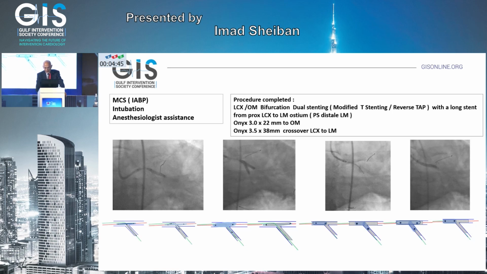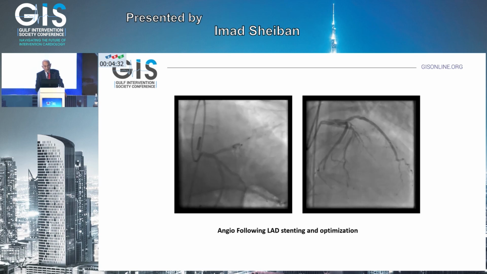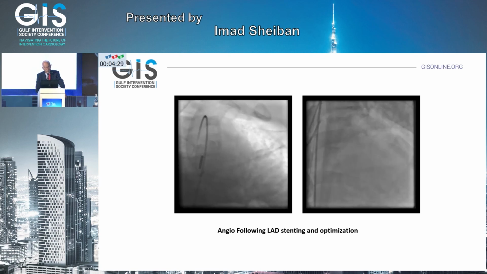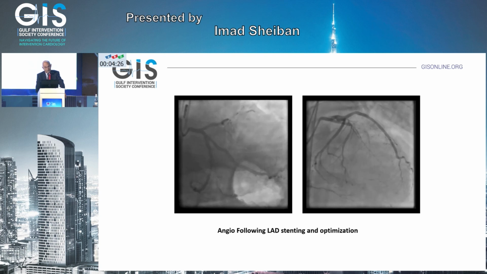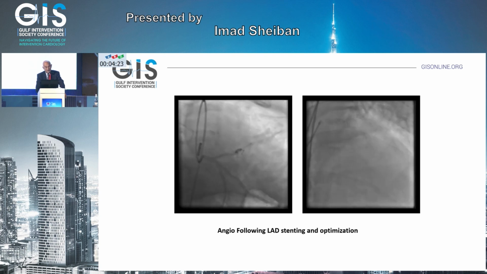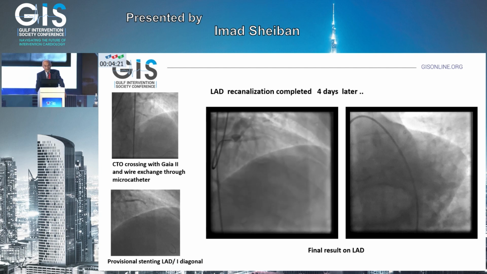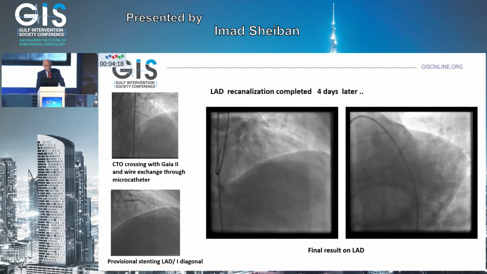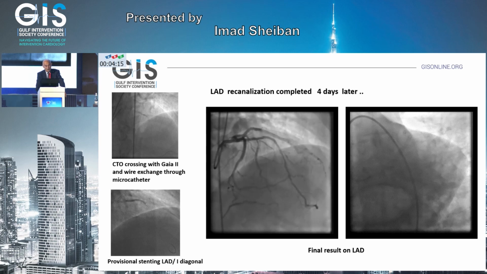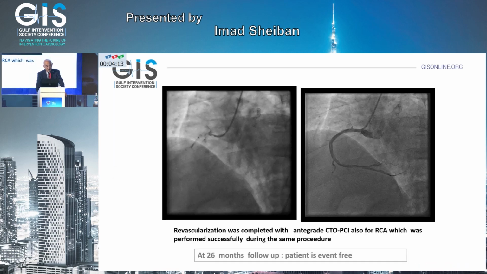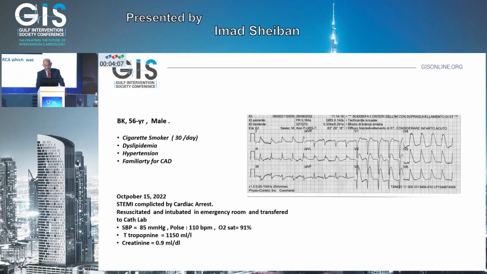So use whatever you are more familiar with and do it very quickly. And I think if you have another expert operator beside you to take care of other aspects of hemodynamic stability of the patient, it will give more and more chance of success in this procedure. In this case, we did what we had planned, that being only the culprit, the circumflex and distal left main, and then after 4 days, the procedure was completed by recanalization of LAD and right coronary artery, and this patient is already at 26 months follow-up, event-free.